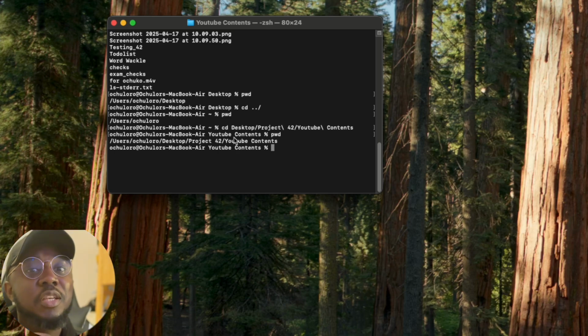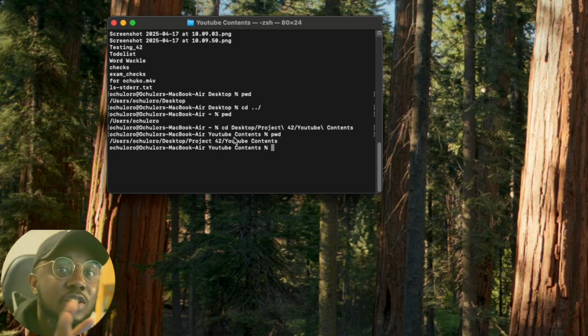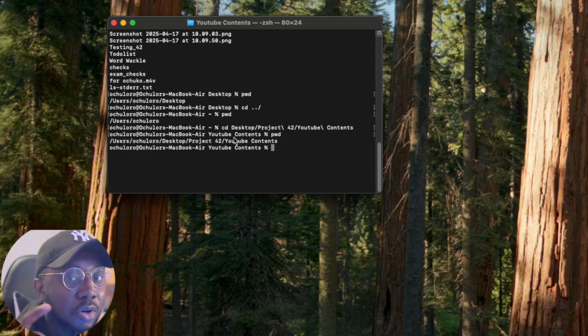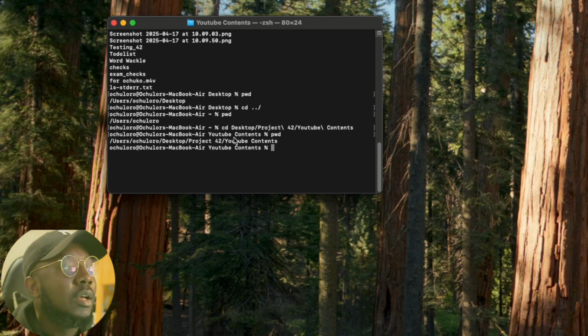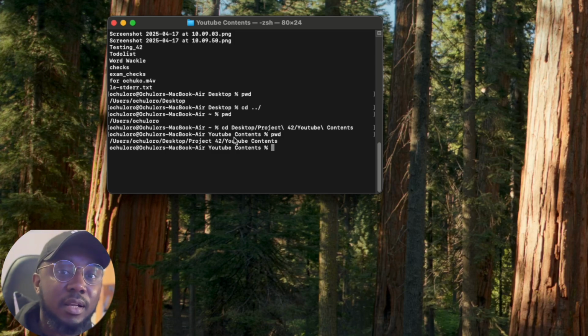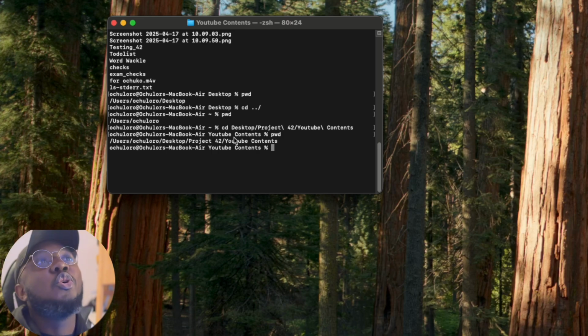Remember, you can only change into a directory, but not into a file. So you can move from one room to another. You can move from a room into a thing. So you want to keep that in mind when you're playing around directories. Now, let's assume we want to go back. What do we do? Remember, we have the dot dots that tell us to go a directory back. What if we want to go back to the original directory?